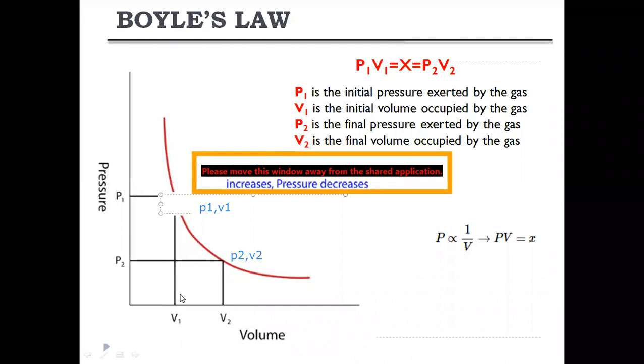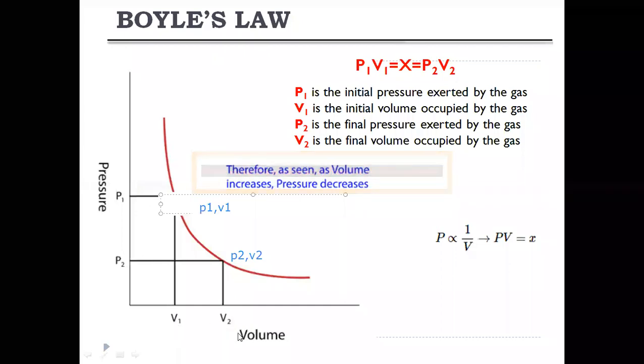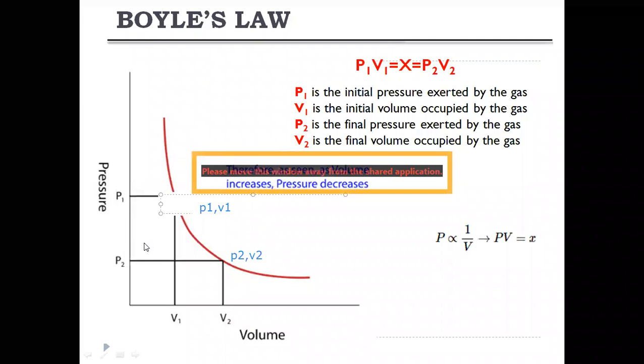As the volume increases here from V1 to V2, what happens to pressure? The pressure initially is high. As we go on increasing the volume, the pressure decreases. If you do any experiments, we will observe that as we increase the volume from V1 to V2, the pressure decreases. Or if we go on decreasing the volume in this direction, the pressure will increase. That means pressure and volume are inversely proportional to each other.